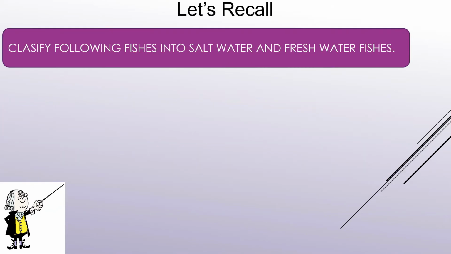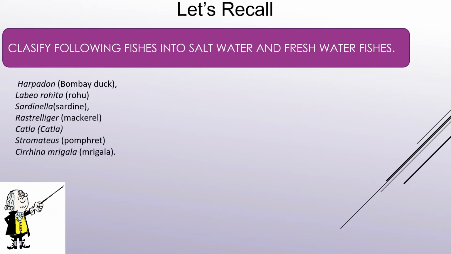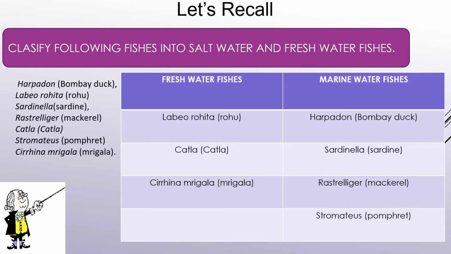You are supposed to classify the following fishes into saltwater and freshwater fishes. These are the names of a few fishes, and you please classify them. The freshwater fishes consist of rohu, katla, mrigala, whereas marine water fishes consist of Bombay duck, sardine, mackerel and pomfret. All these names of the fishes we studied in the last module with respect to their images. Let's proceed with today's module.